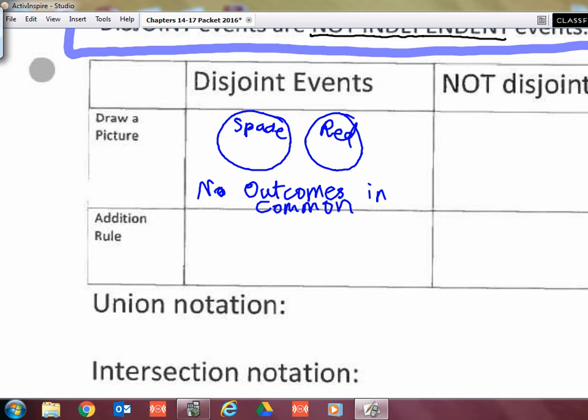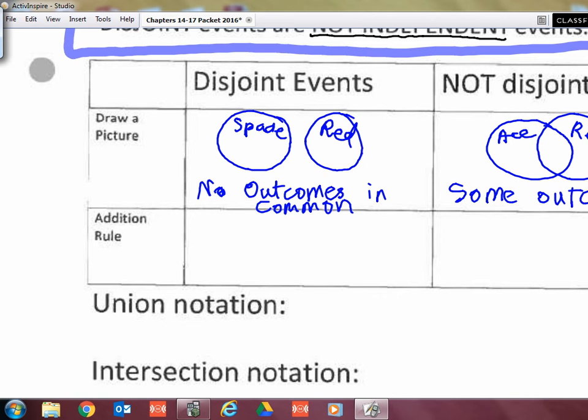Not disjoint events means that they do have some outcomes in common. So how would my circles look there? Yep, a Venn diagram that overlaps. So that would be like if I have an ace and then I've got red. I know that I have some red aces. So there are some outcomes in common.